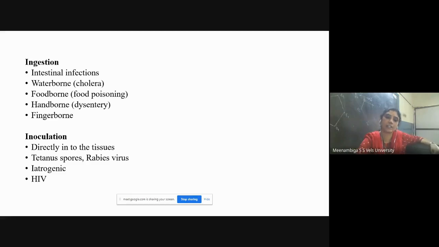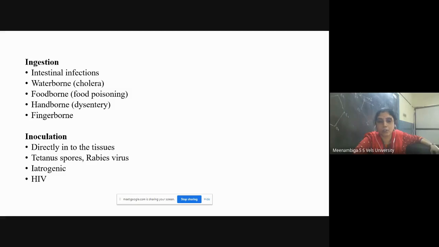So in this case, inoculation in the sense, if you have any wound or anything, it will directly multiply in the tissues. For example, tetanus spores will be multiplied in deep wounds, and rabies virus multiplies when a dog bites. The rabies virus multiplies in the bite area.